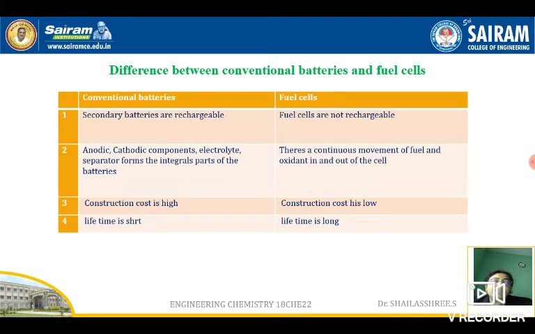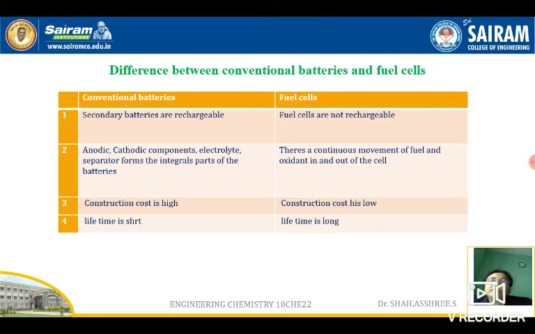Fuel cells have many advantages. Even in satellite or missile systems, fuel cells are used, for example the hydrogen-oxygen cell. When hydrogen and oxygen combine, it liberates water. What type of water? It is not waste; it is water of potable quality, suitable for drinking. And it does not liberate any toxic byproducts. So it is always eco-friendly, or environmentally friendly, and there is no noise pollution.